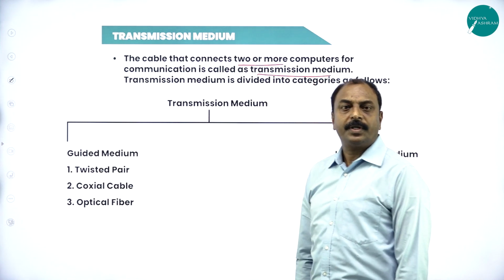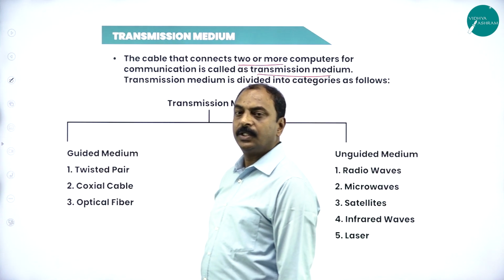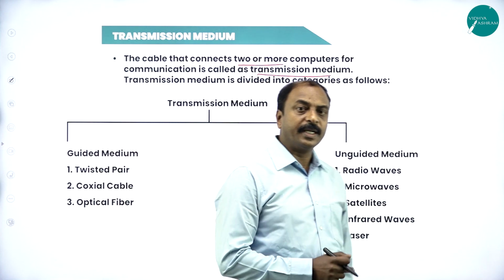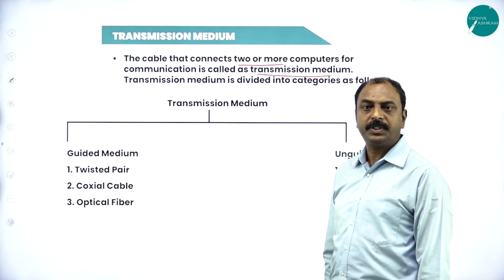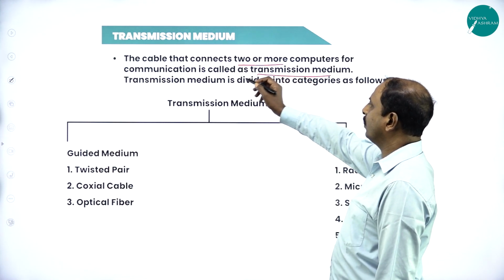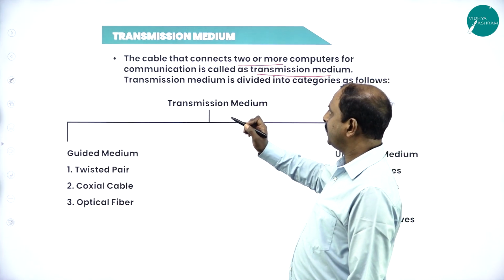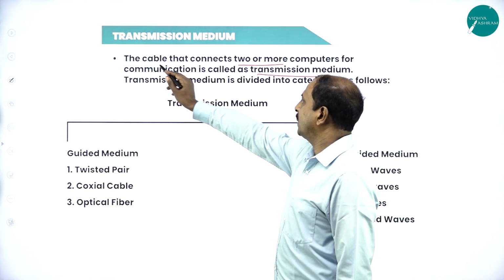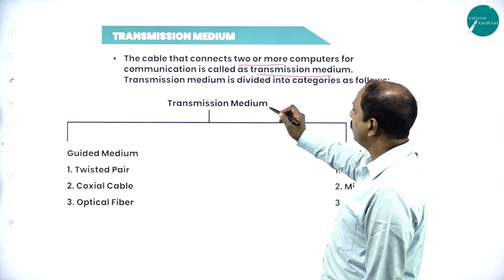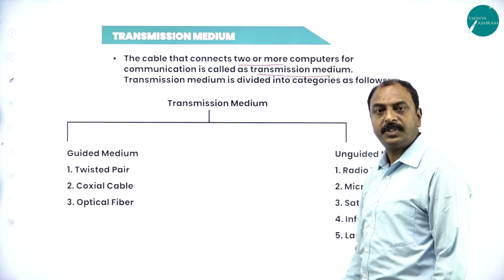Here we know what a network is. In a computer network, we have to connect two different computers together. If we want to connect, we have to make use of a transmission medium, or however the connection takes place, that is called transmission medium. Normally we use either cable medium or wireless medium. In this example, the cable that connects two computers together in a network is called a transmission medium. And there are two types of transmission medium.